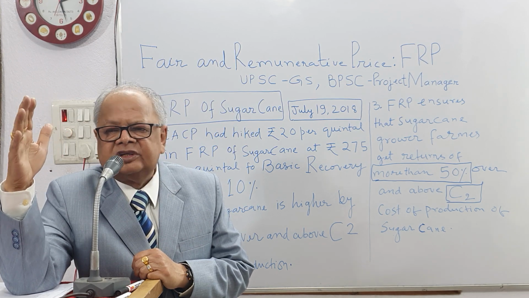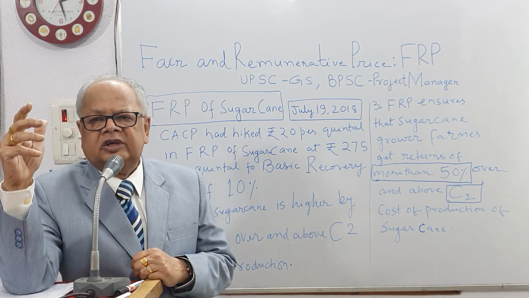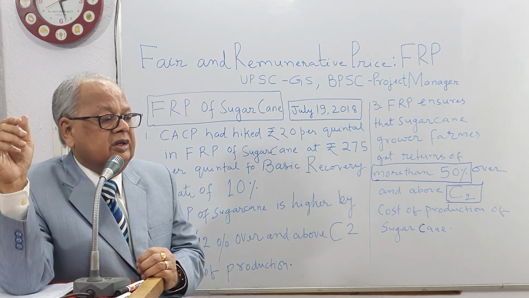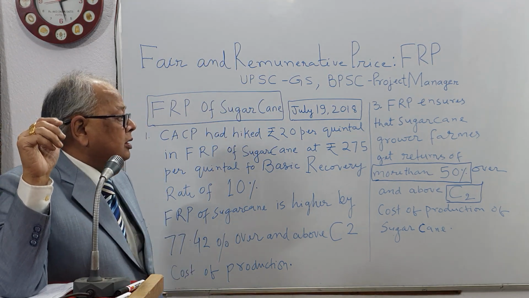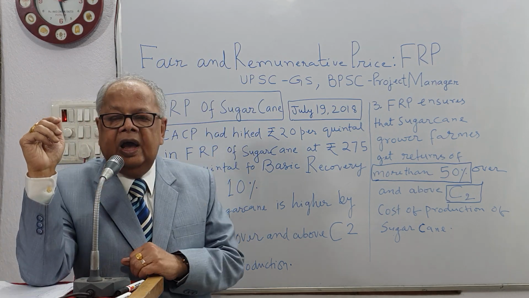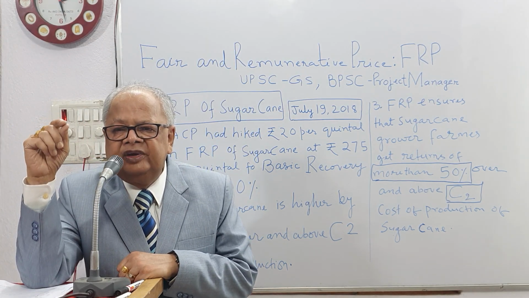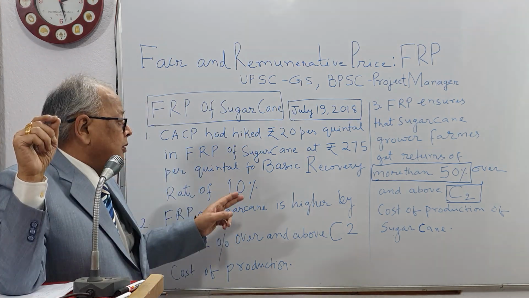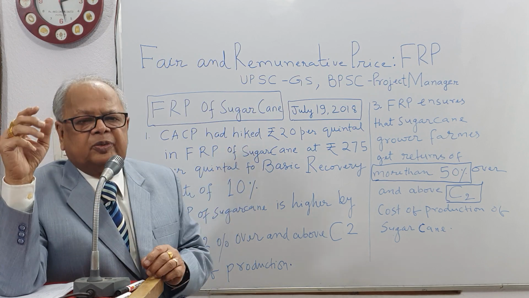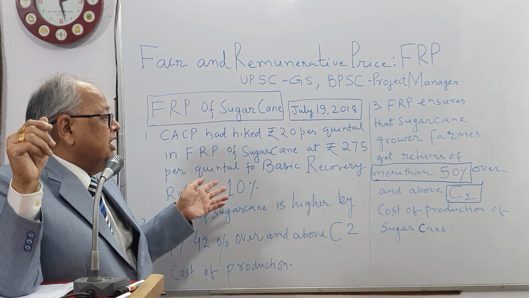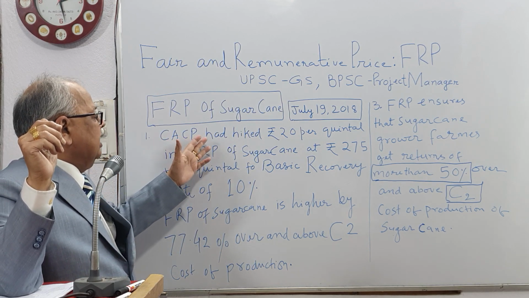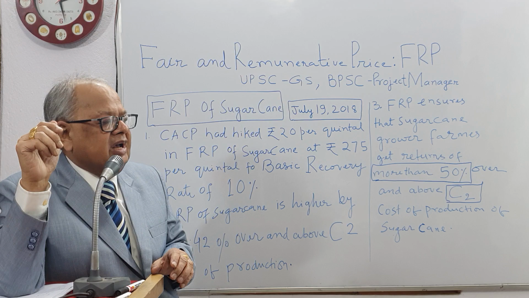Whether it is private sector sugar mills, cooperative sector sugar mills, or government sector sugar mills, everywhere sugar cane growers are benefited by fixation of FRP 275, that is a hike, CACP had hiked 20 rupees from the past year.